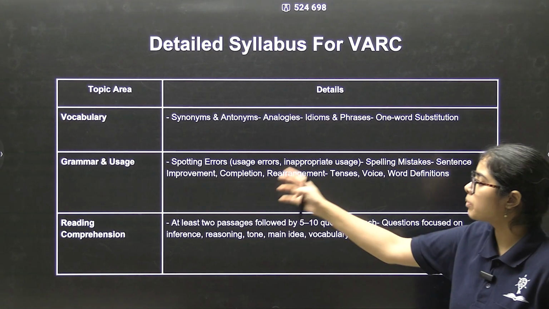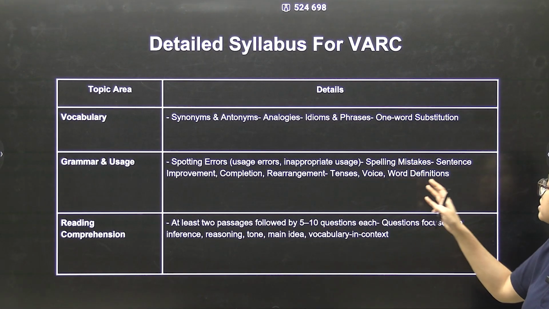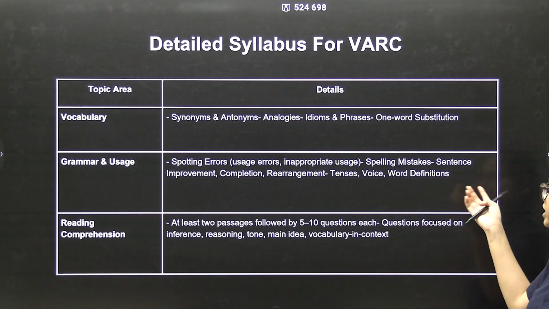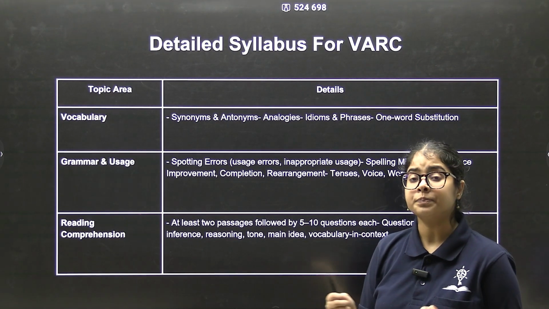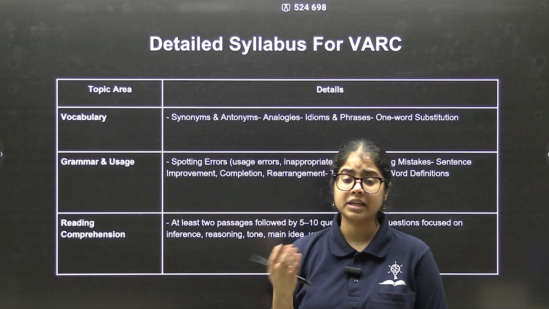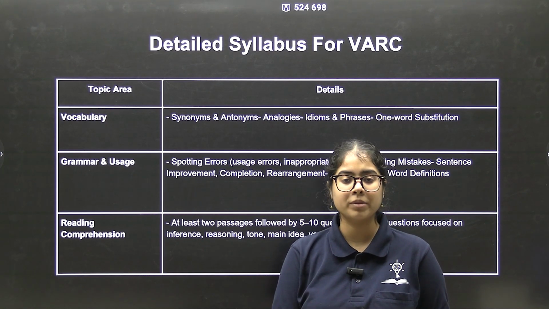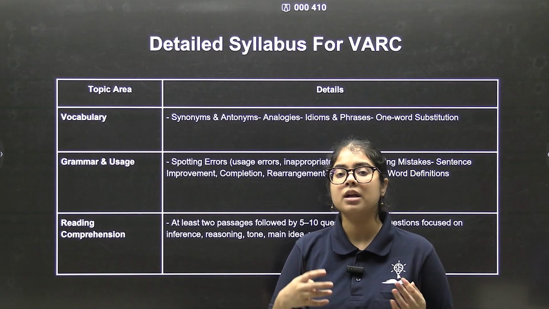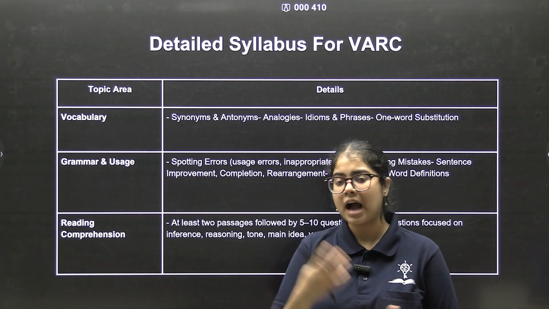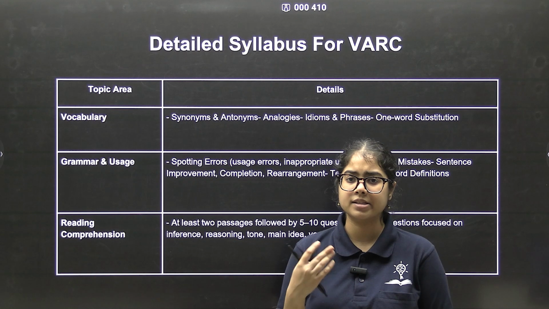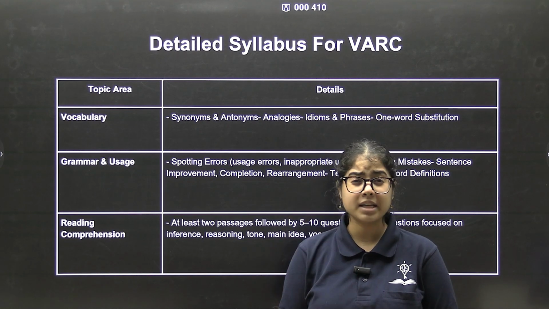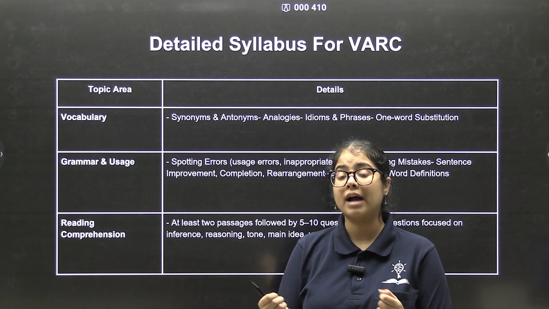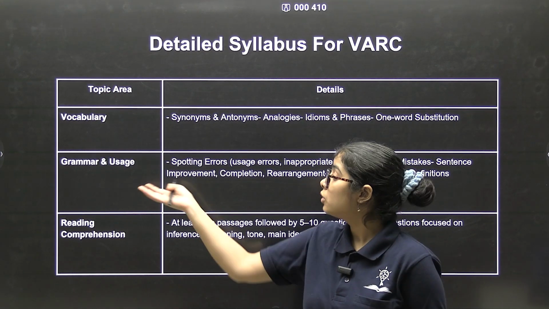For grammar, spotting errors, spelling mistakes, sentence improvement, completion, rearrangement, tense, voice, word definition, all of this is asked. So in grammar, especially in the cases of error detection or sentence improvement, the grammatical topic targeted could be anything. There are usually over 10 grammar topics. There's articles, there are tenses, there's reported speech, there's voices, the subject verb agreement, there are many grammar topics. That is why you'll have to prepare all grammar topics to cater to grammar.